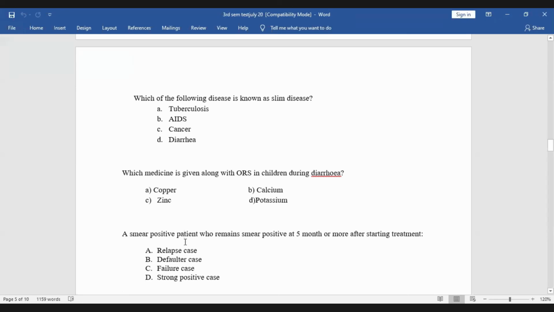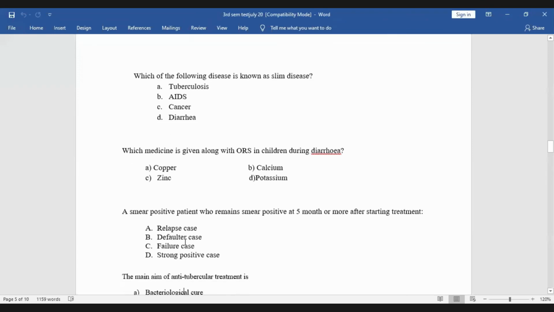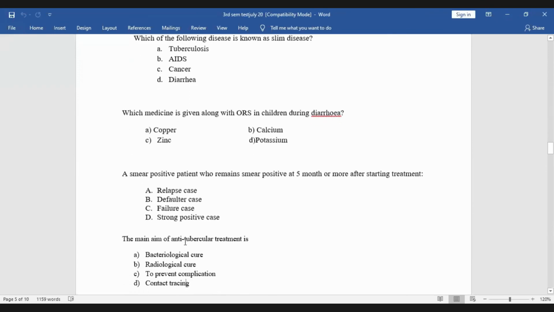Okay, a couple more, 2-3 minutes remain. This question goes to the floor. The main aim of anti-tubercular treatment is: bacteriological cure, radiological cure, to prevent complication, or contact tracing? Which one is correct? Bacteriological cure.